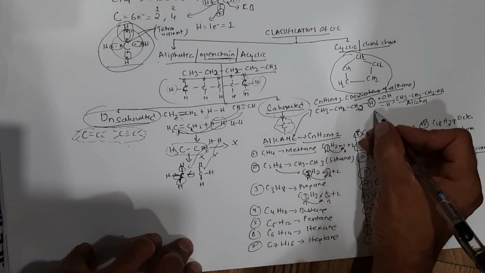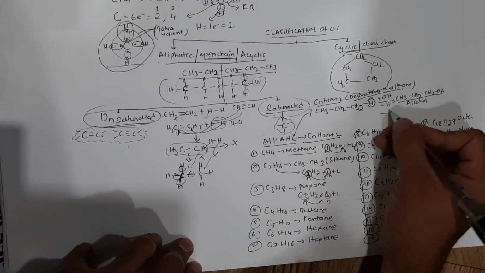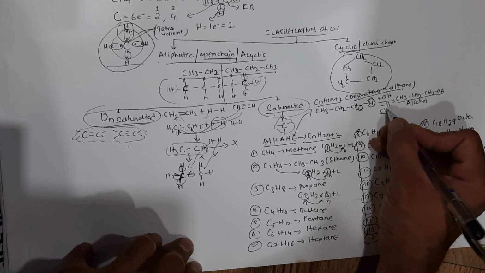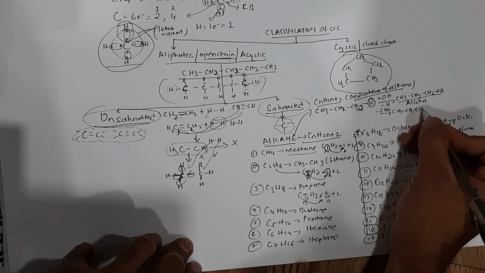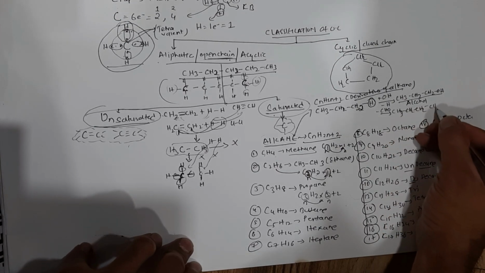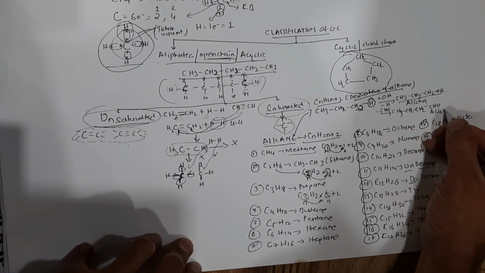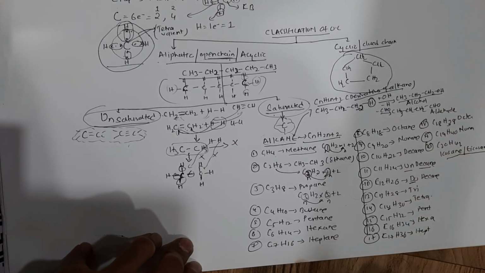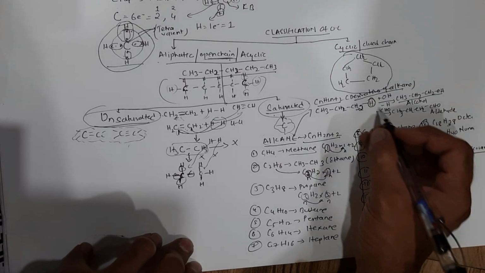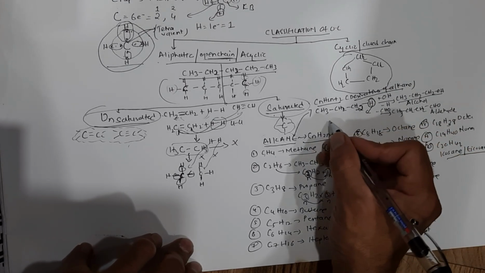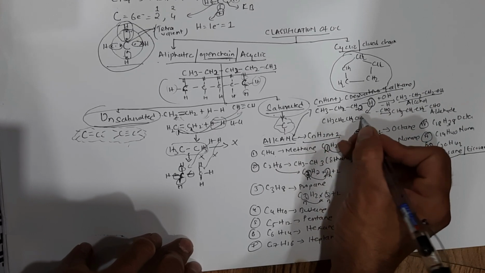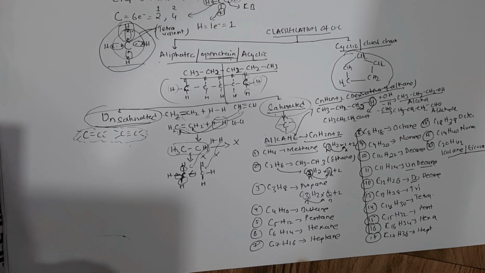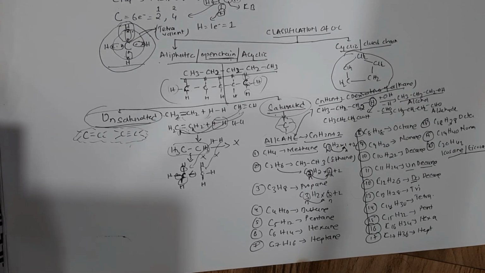Now if I replace this H with a CHO group, do you remember this group? CH3 CH2 CH2 CHO, aldehyde. If I replace this H with a COOH group, it becomes CH3 CH2 CH2 COOH, carboxylic acids. So there are so many derivatives.